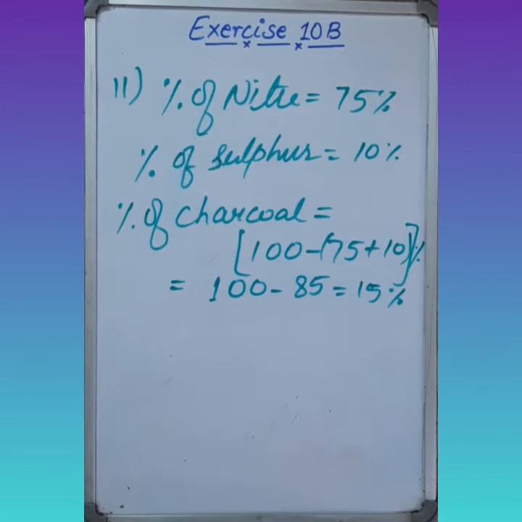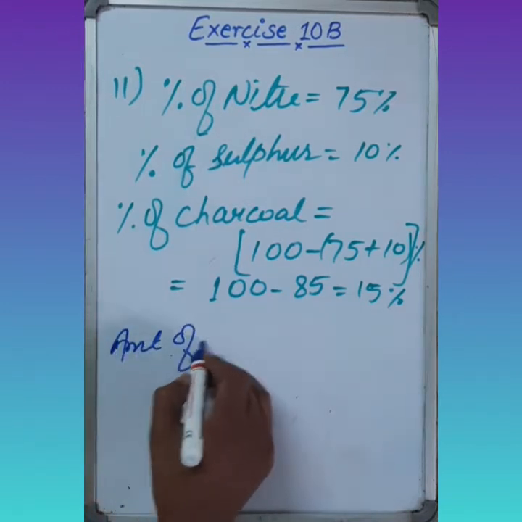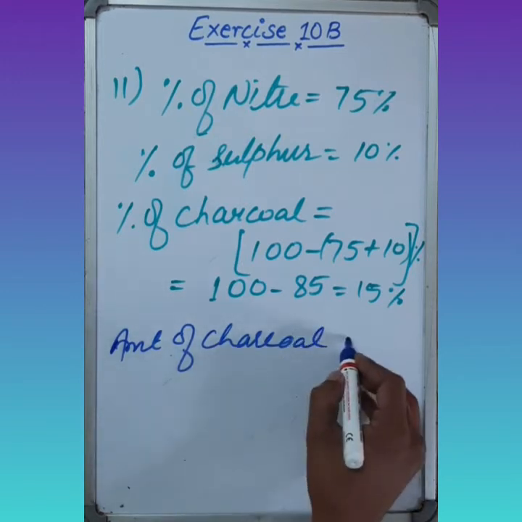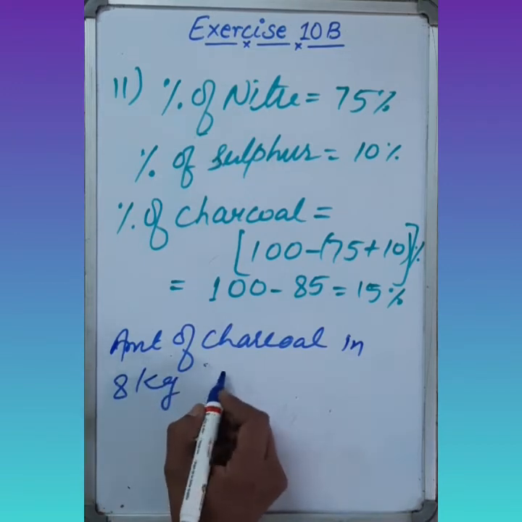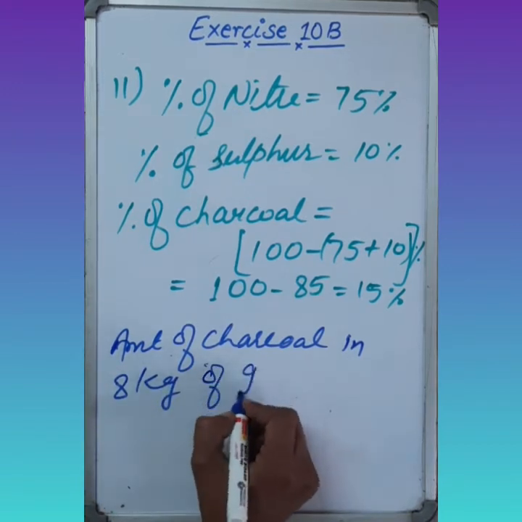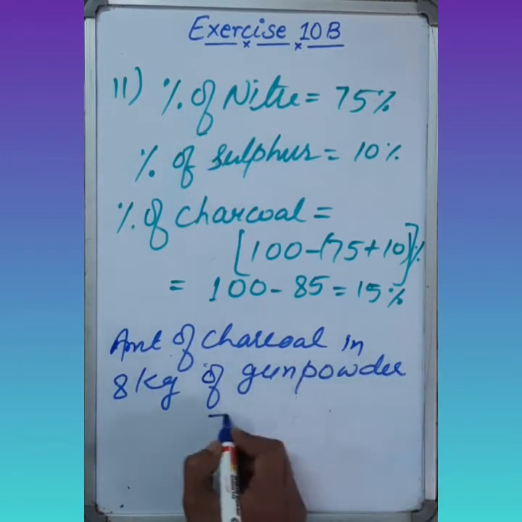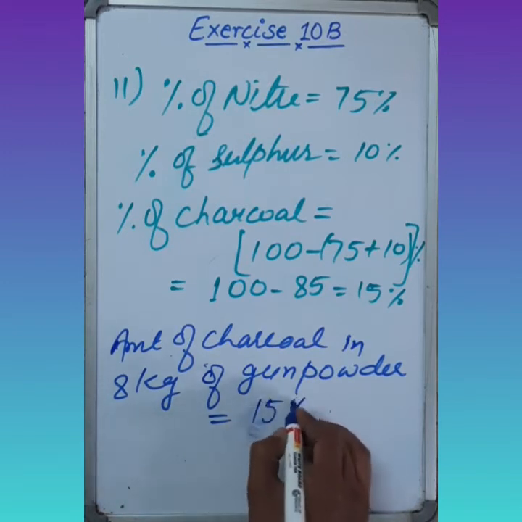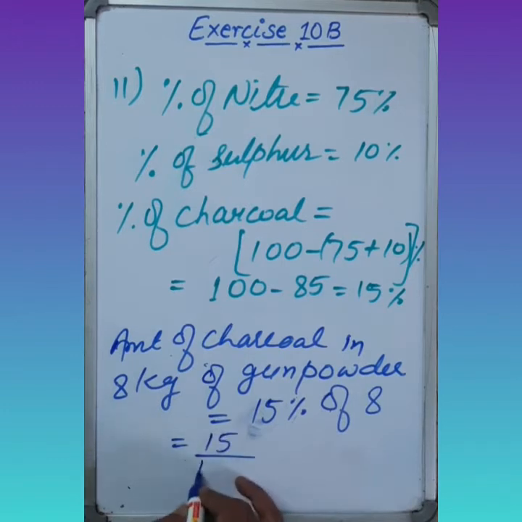So we have to find the amount of charcoal in 8 kg. So amount of charcoal in 8 kg of gunpowder equals to 15% of 8 kg. So 15 upon 100 into 8.